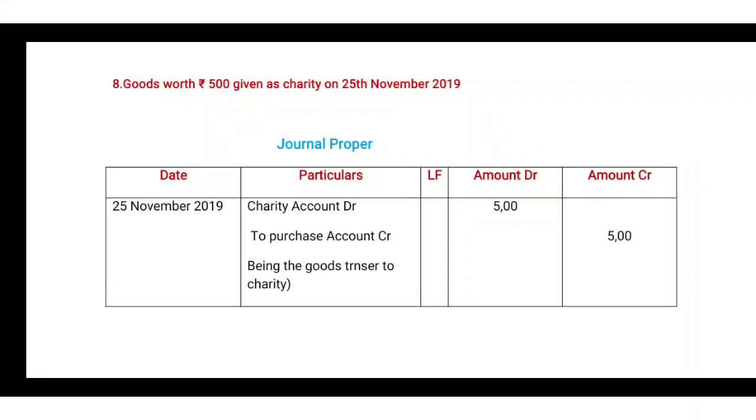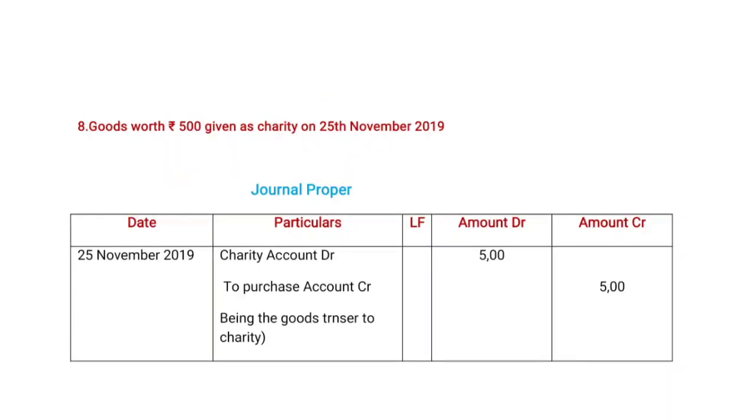Today our problem is to prepare journal entries for suitable books. We prepare all the books. Then after this, all journals are transferred to ledgers. This one is the last transaction. Then all transactions are completed. Then after passing journal entries in the books of journal proper, this amount is transferred to the ledgers. So we already know. Now the problem is completed.